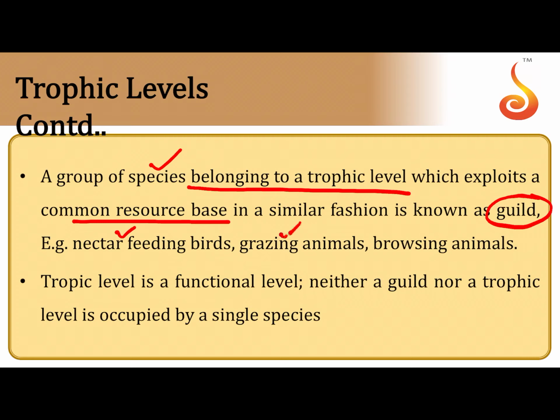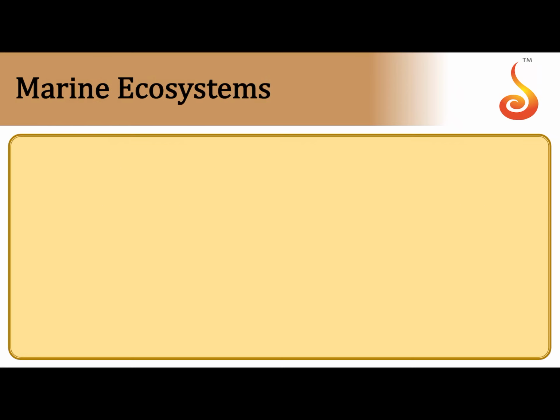And basically in a food chain, you have to remember the trophic level represents a functional level, and it is always occupied by many species. It is not that a particular trophic level has only one particular species. It is a mixture of different species occupying a particular trophic level.